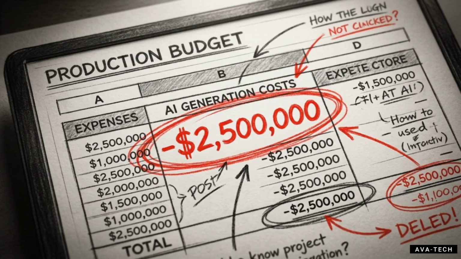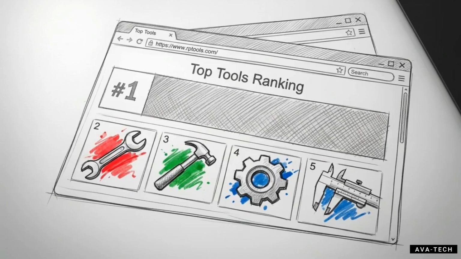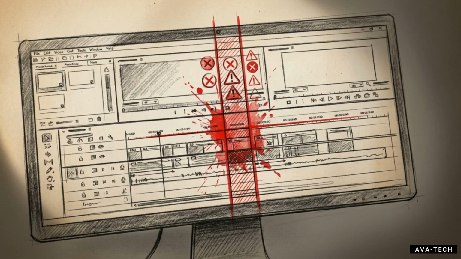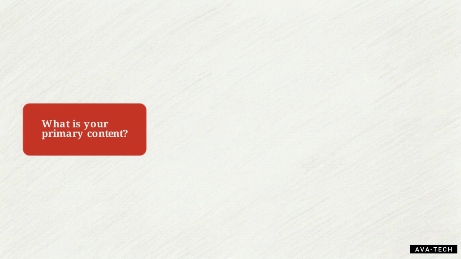Zooming out to look at all the data together, the final conclusion is clear. The idea of an undisputed #1 AI video tool is a myth. The winning choice is entirely dictated by identifying your specific primary workflow bottleneck. This decision tree helps map your exact needs to the correct subscription. We start by asking, what is your primary content?